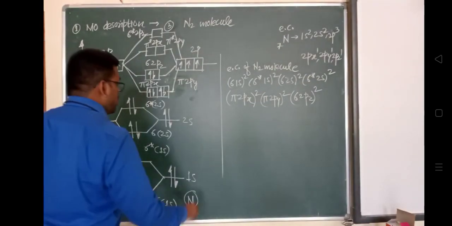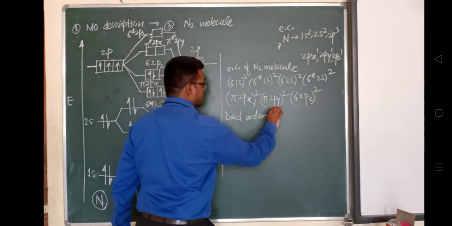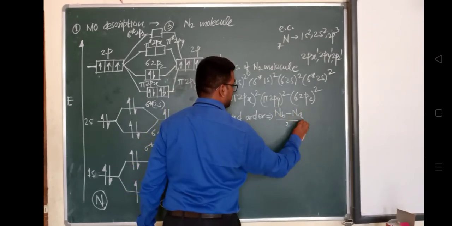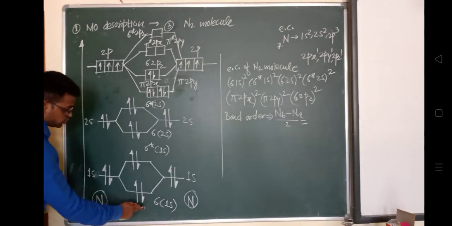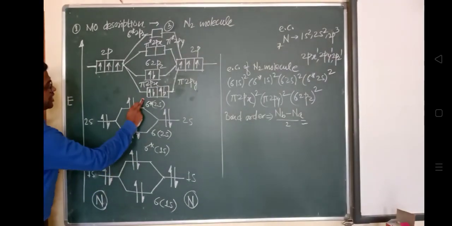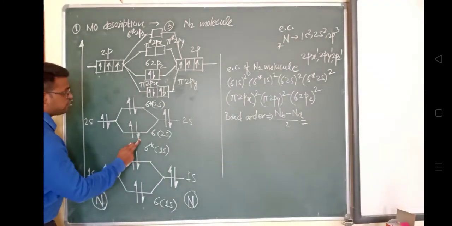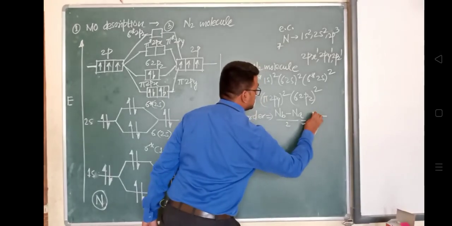Now we'll calculate the bond order. Bond order is the number of bonding electrons minus the number of antibonding electrons, divided by 2. So see how many bonding electrons are present: 1, 2, 3, 4, 5, 6, 7, 8, 9, 10. Ten bonding electrons are present, because the lower orbitals are bonding.